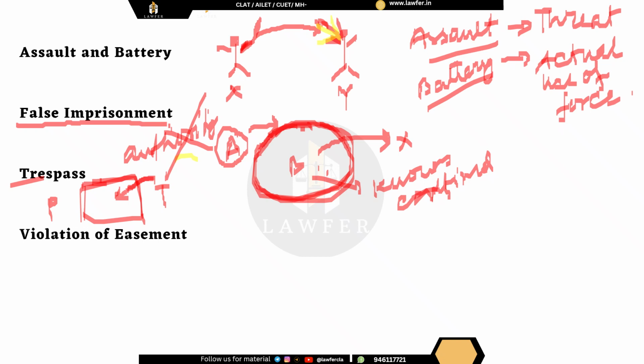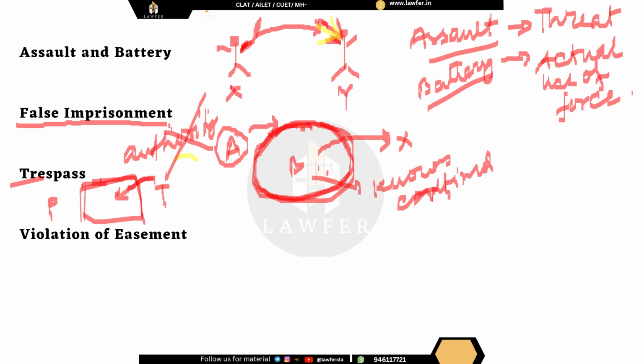So we can say that trespass is an unreasonable interference with the enjoyment of somebody's land. Now, trespass can be of movable as well as immovable property, but basically here we are focusing on the trespass of immovable property.